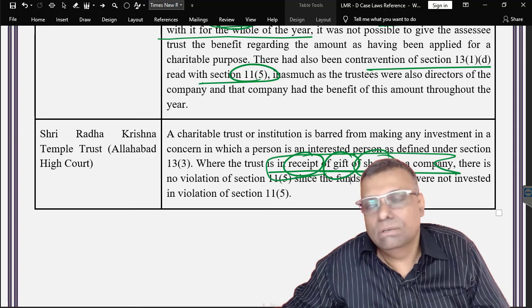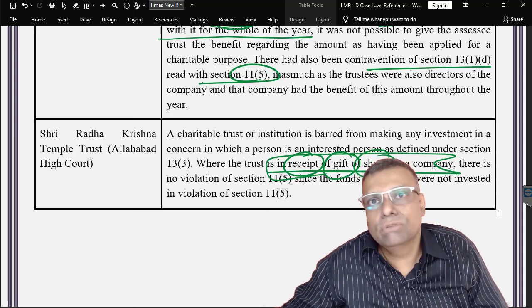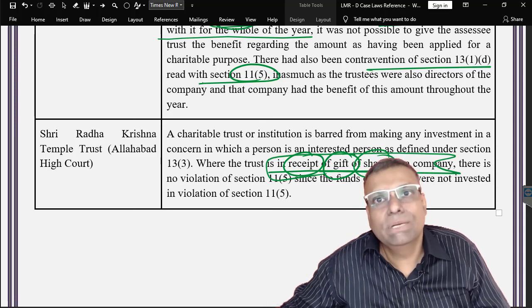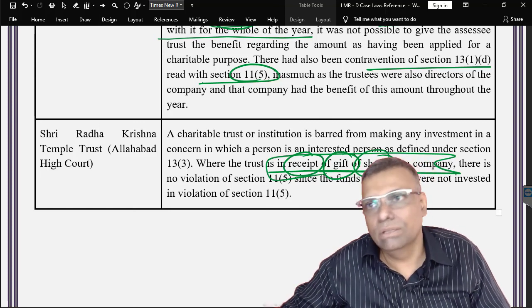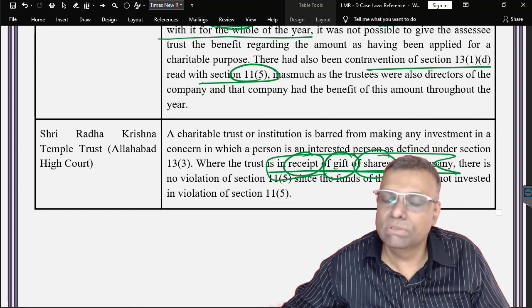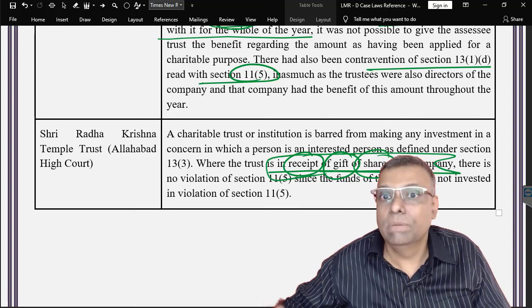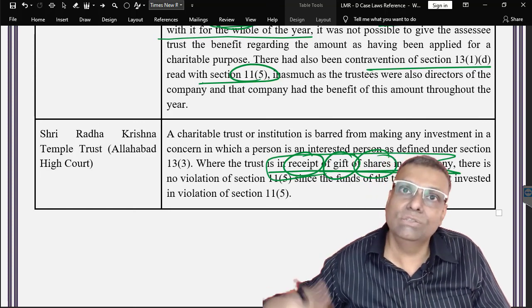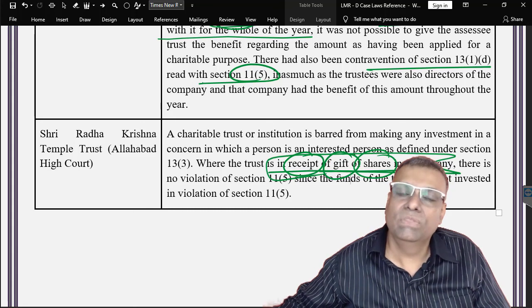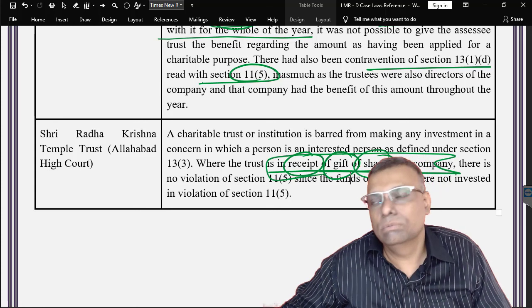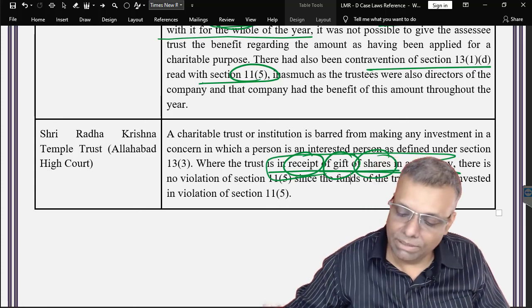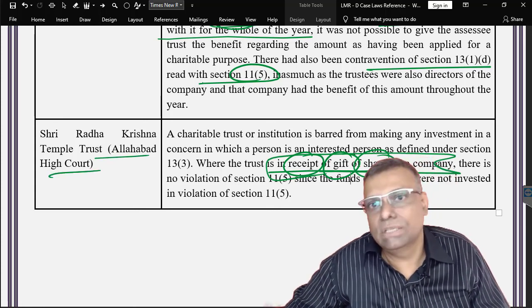Because certain shares of a company, the investment cannot be made as per section 11.5. So under 11.5 you can make the investments only in the specified manner, but in some of the situations you cannot make the investments. But here is the situation where the trust has not made the investments. Okay, the trust has got those particular shares as a donation. Okay, so is there any violation? The court already explained that here in this case there is no violation of section 13.